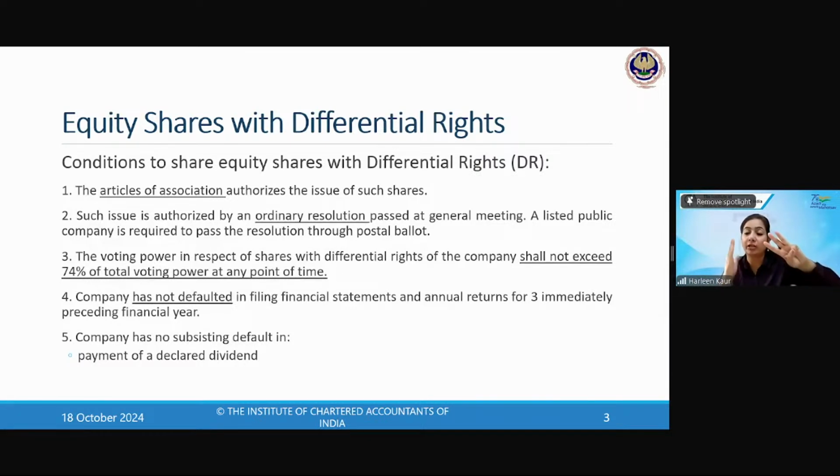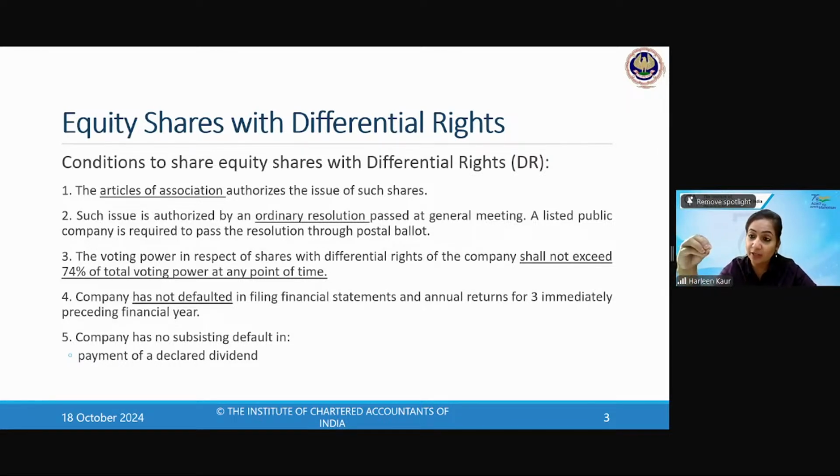These are the 3 points related to compliance that you have to learn. AO shall authorize it, OR has to be passed, and the total voting rights shall not be more than 74%. Now we have to understand the next 3 points related to default. The default should not have been made. The company should not have defaulted in filing financial statements and returns for 3 years.